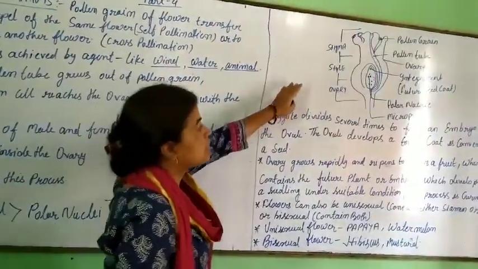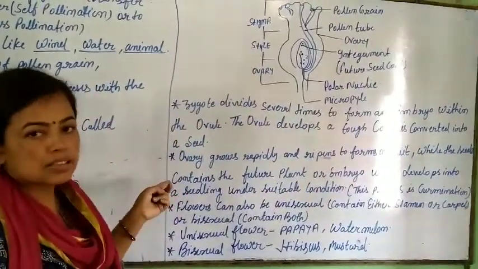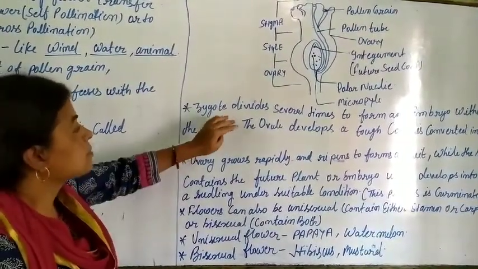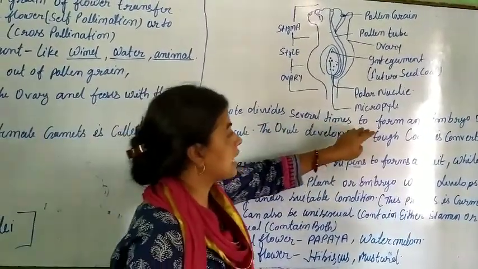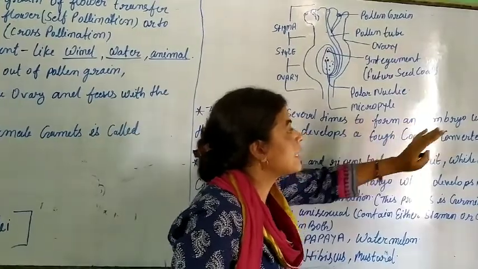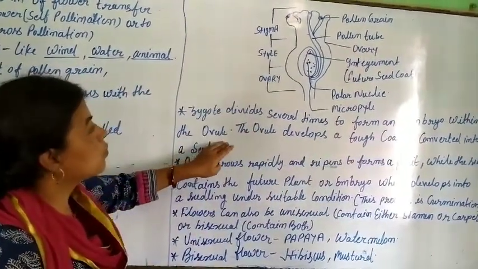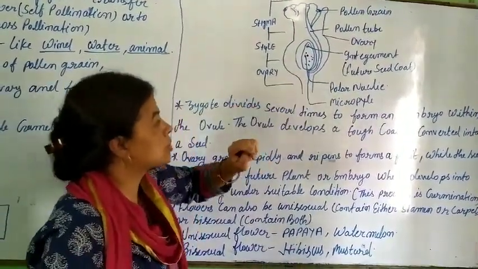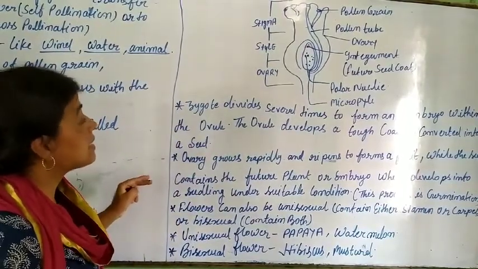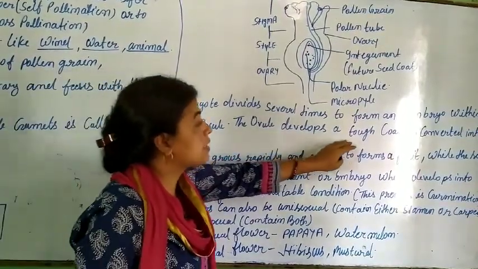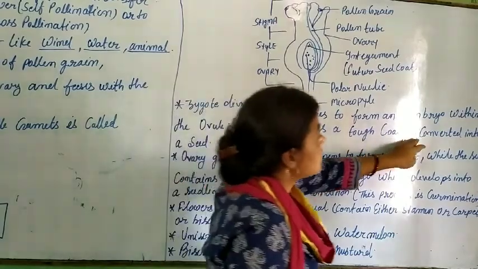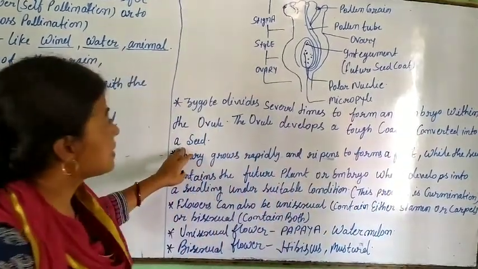Let's see the structure of the ovary. What is happening in the ovary? The zygote divides several times to form an embryo within the ovule. You can see the ovules here. The ovule develops and is converted into the seed.